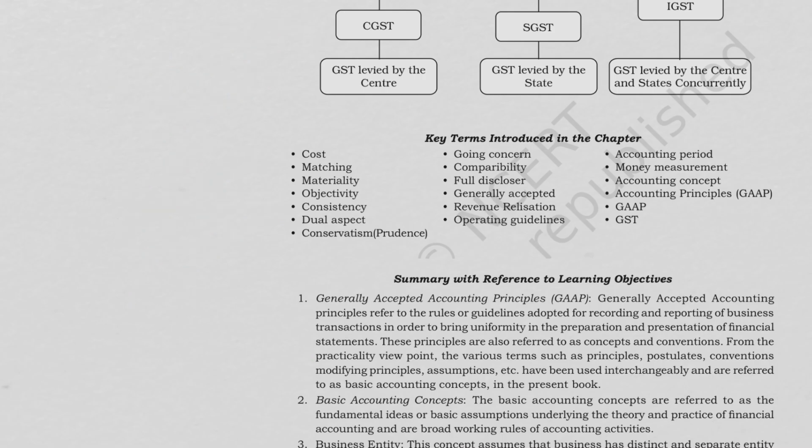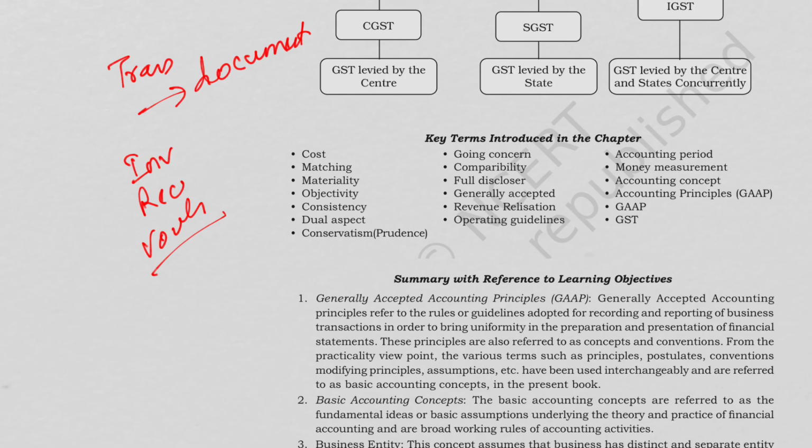Then we have objectivity. In objectivity, basically the transactions must be supported by documents like invoice, receipt, voucher. So without the evidence, no recording should be there. Then we studied consistency. Consistency means the same accounting method should be followed every year. If the straight line method of depreciation, for example, is used this year, it should continue next year also. Otherwise, the comparison would fail.